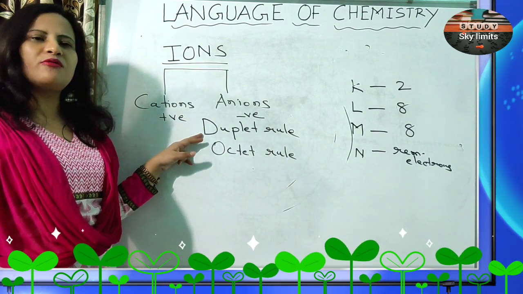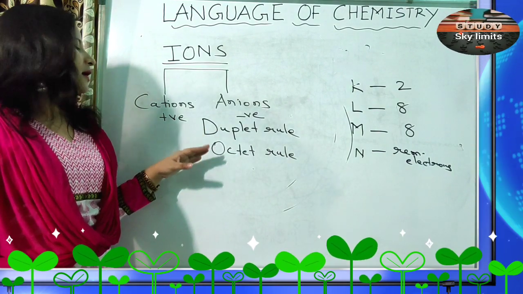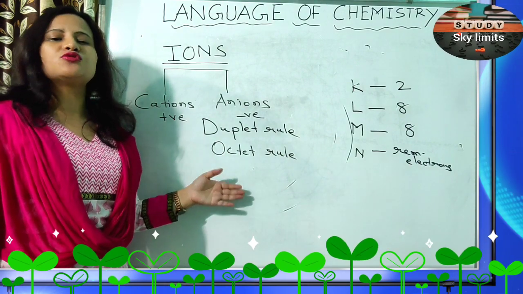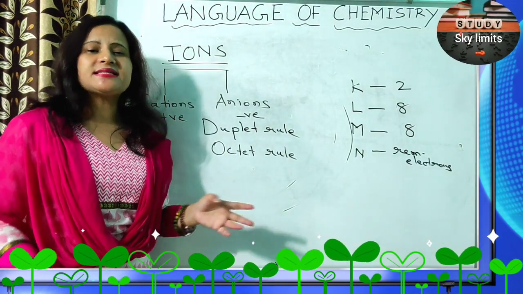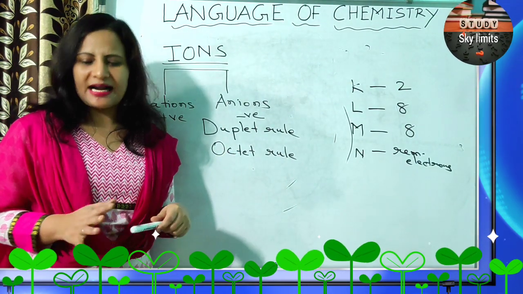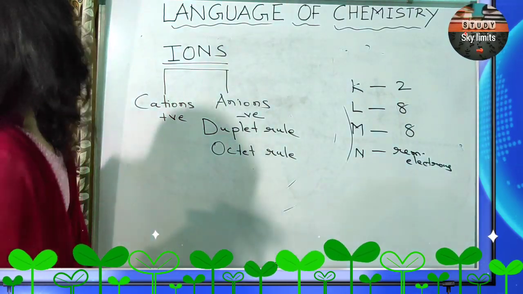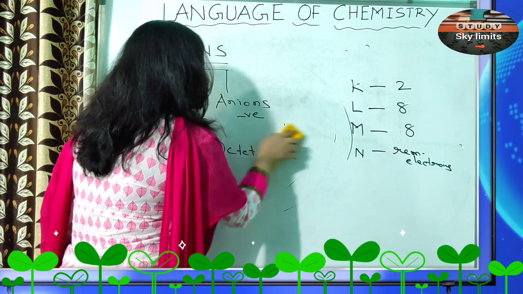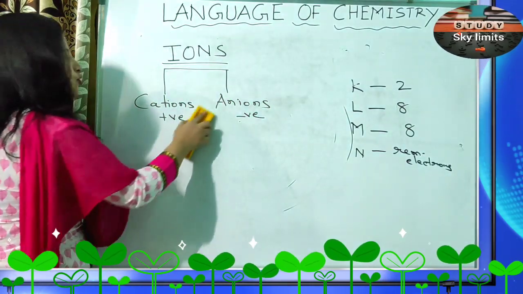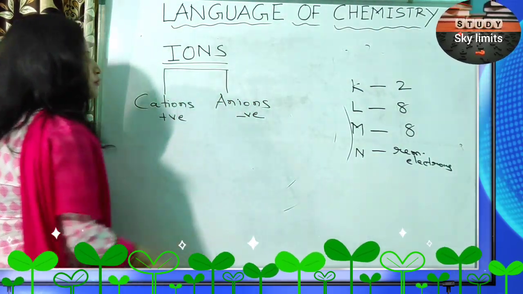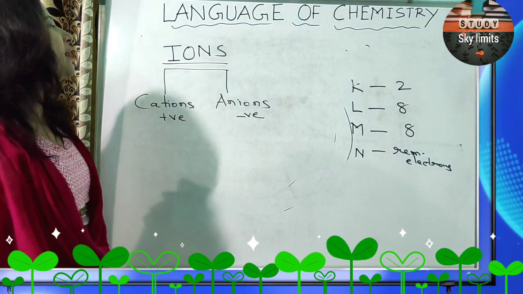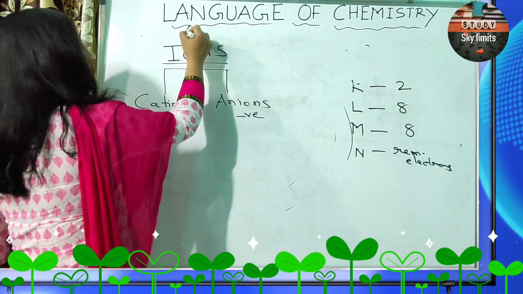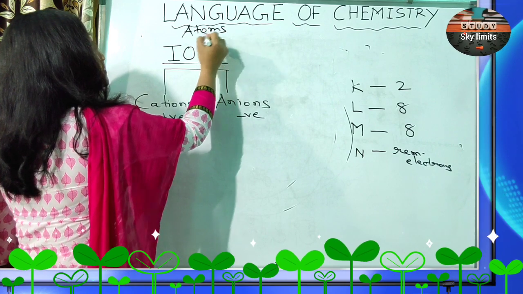Duplet rule, 2 electrons in the valence shell, is applicable only for helium, and the octet rule, 8 electrons in the outermost shell, makes an atom stable. That is the reason a neutral atom becomes an ion. So when an atom gains electrons or loses electrons, it forms what? Ions. So atoms only give rise to ions.